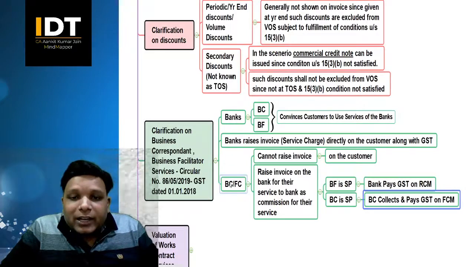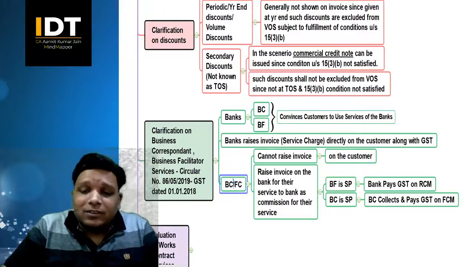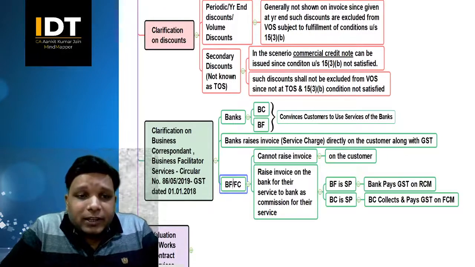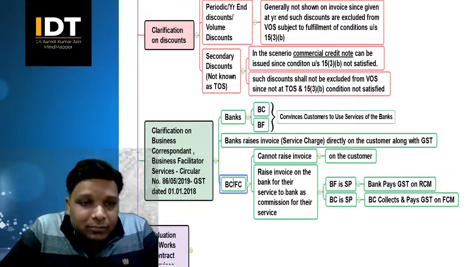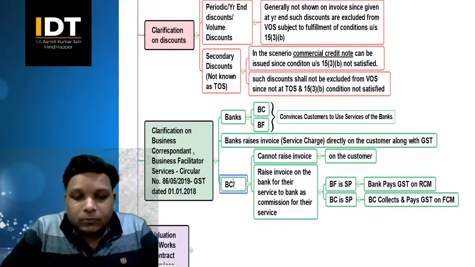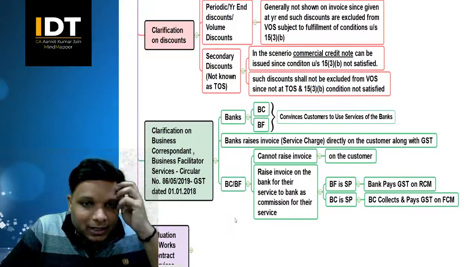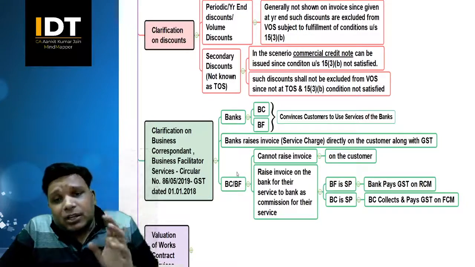So this is what is there as far as business facilitators and business correspondents are concerned. That is what is there as far as these particular clarifications are concerned, right?